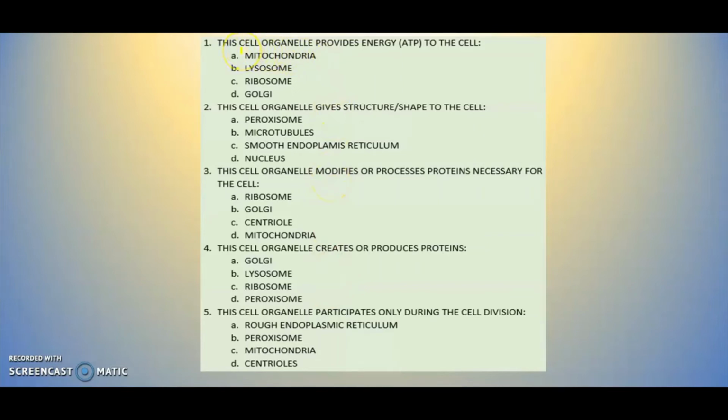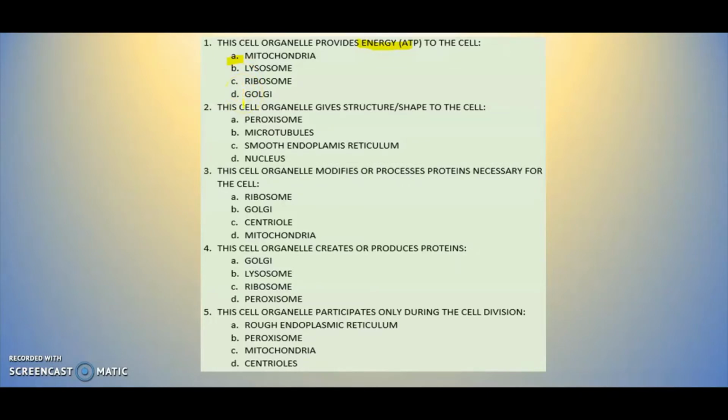Questions right here. So we have in here, the cell organelle provides energy. Or the energy was the battery. Which one was that? That was the mitochondria. It can't be the lysosome. We said that's the garbage can. It cannot be the ribosome. That one produces proteins, right? And the Golgi apparatus was the post office, so it can't be that one either.